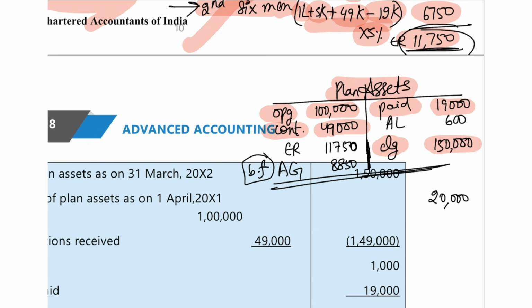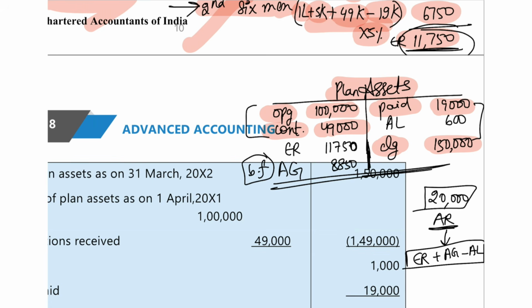Now, the red mark ones alone, if you adjust, you will get 20,000 as your balancing figure, which is nothing but your actual return. Actual return, what is the formula? It is nothing but expected return plus actuarial gain minus actuarial loss. This I told you in the concept video also. So now instead of writing expected return, actuarial gain and actuarial loss, you can directly take your actual return as 20,000.